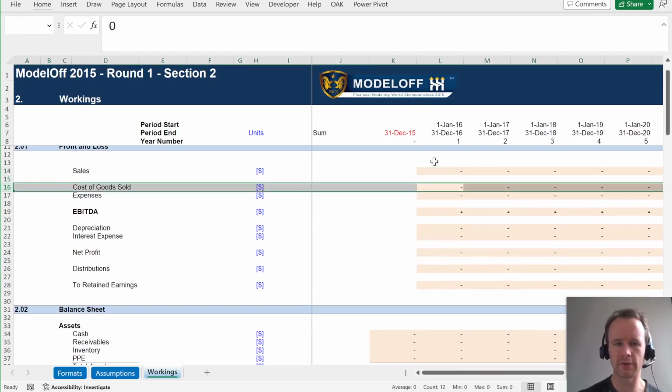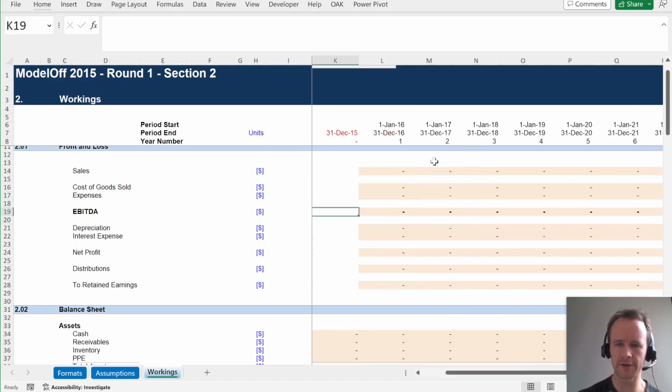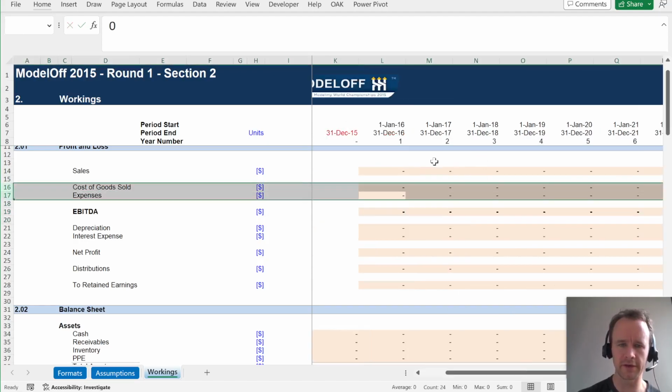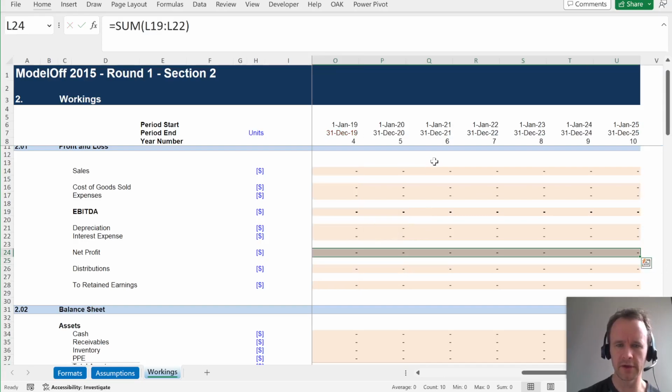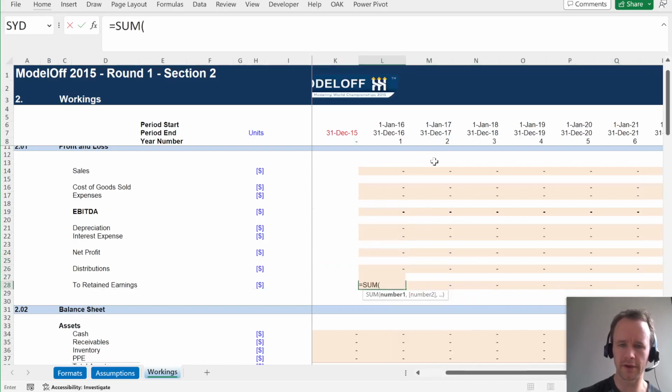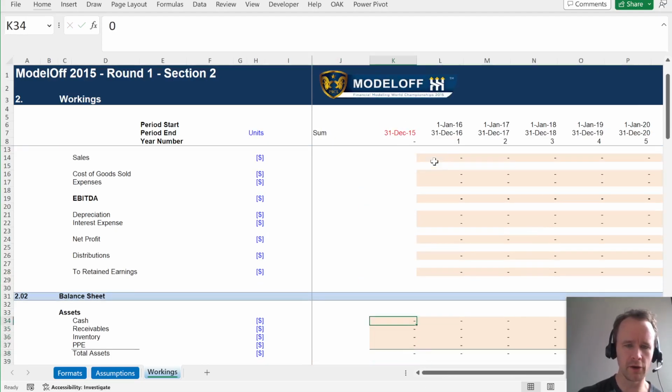Well, sales we're going to model later, COGS, expenses we're going to model later, but EBITDA is just going to be the sum of those three if we do our signs right. In other words, these are going to have a negative sign, but that's fine. Then we take off depreciation and interest to get to our net profit. So again, we just sum the 3 rows above. Then we take off our distribution and get what goes to retained earnings. So again, we just sum those rows above. Simple.